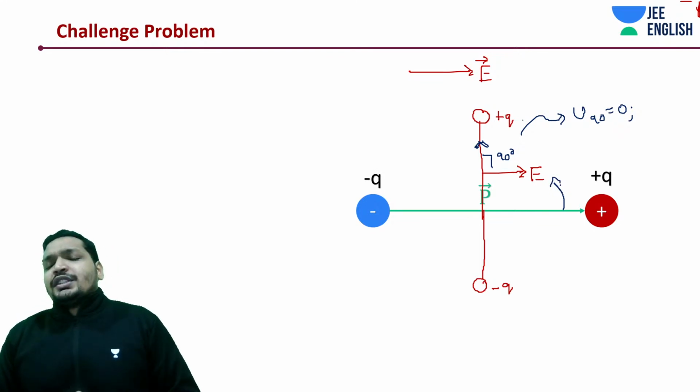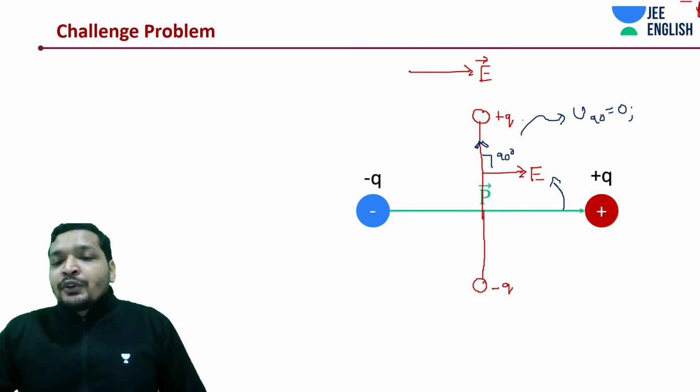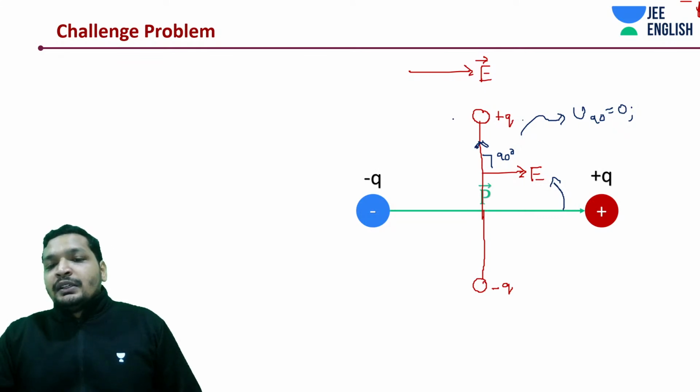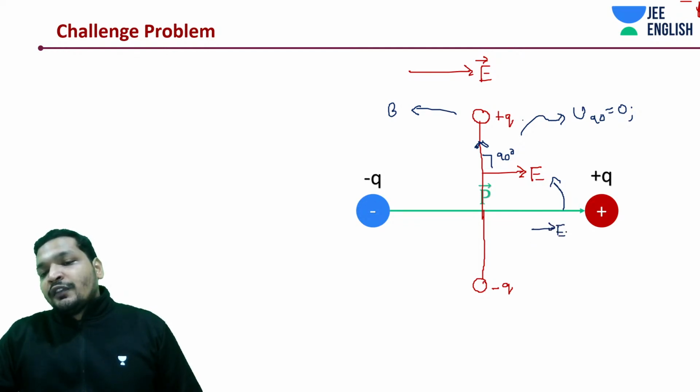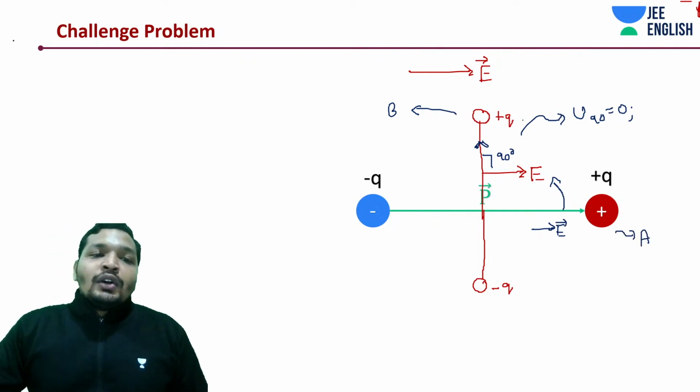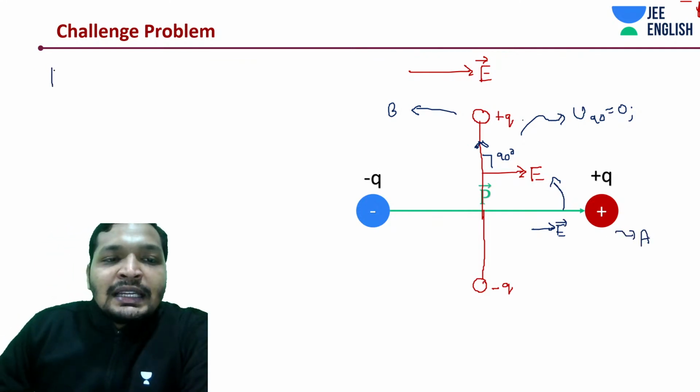How do you do this question? At position 2, what is the total energy? Let's call this position B. This one, where the dipole moment, as you can see in green, is parallel to the electric field, we are going to call position A. So can I say something like this? Energy should be conserved.